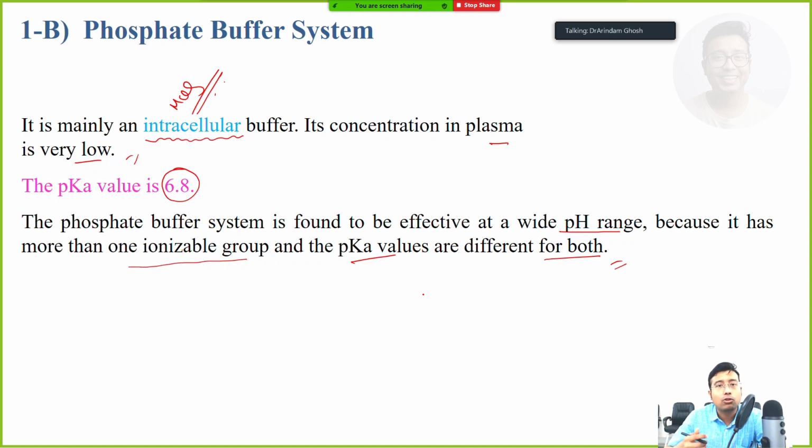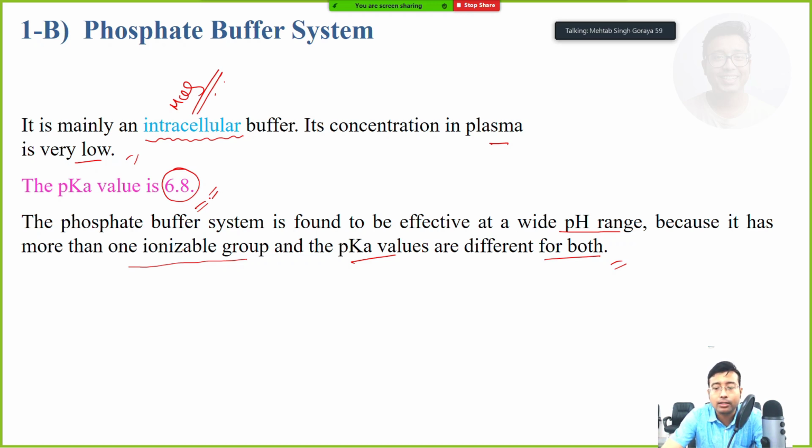Bicarbonate buffer has got only one ionizable group, that is bicarbonate, HCO3. It either combines with Na plus or it combines with H plus. Fine. Here there are two types of ion that are involved in the case of the phosphate buffer. So there are two pKa values, and what is this? Just now we told it has a pKa value of 6.8. This is the mean pKa. So we average out both the pKa. Suppose one pKa is in acidic pH and one pKa is in basic pH. We combine them both and then we get a mean pKa, that is average pKa, which is 6.8.